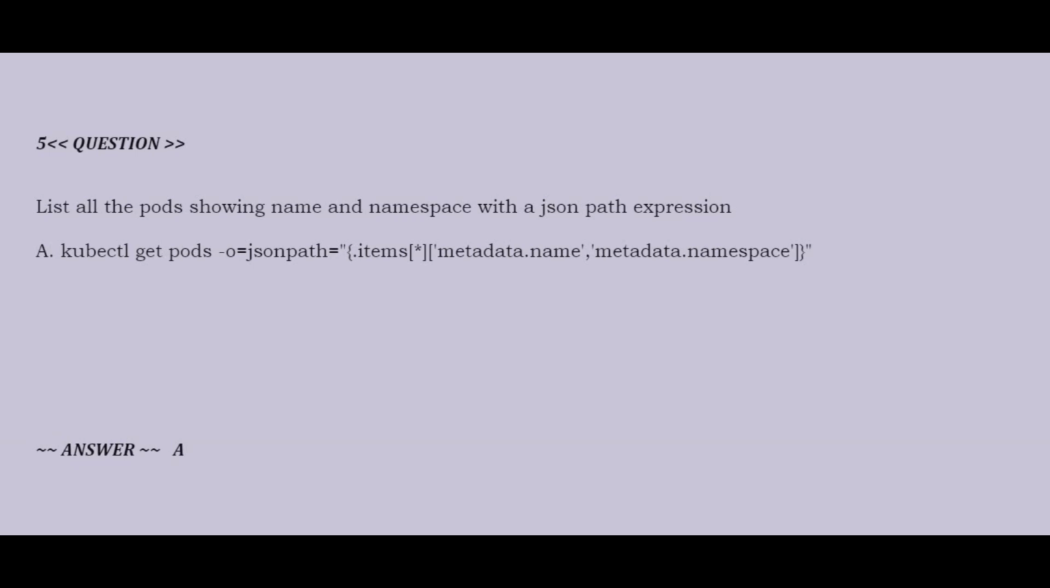Question is list all the pods showing name and namespace with a JSONPath expression. Answer is kubectl get pods -o=jsonpath='{.items[*].metadata.name, .metadata.namespace}'.